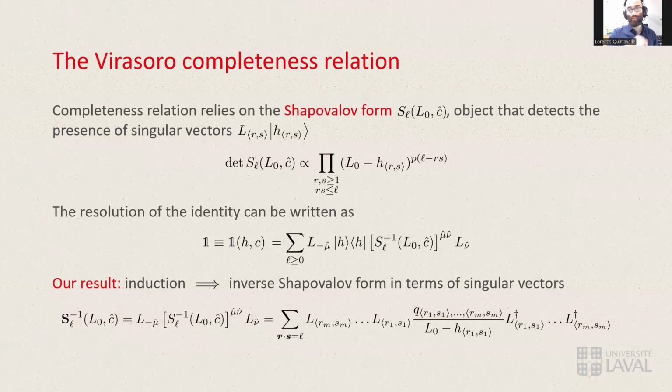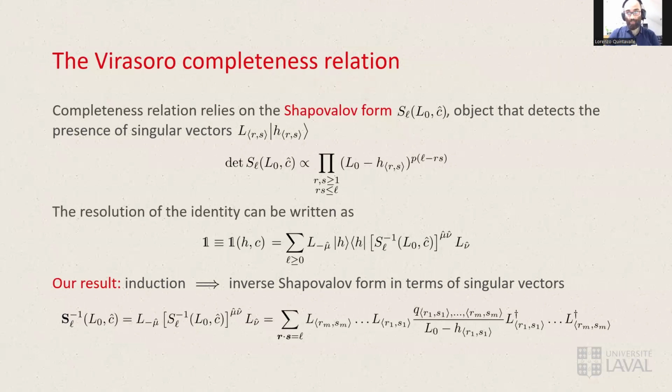It can be done in the way presented in the middle of the slide, in terms of this inverse Shapovalov form contracted with products of the generators. So these new indices represent partitions of integers, actually. So it represents more generators all at once, a product of generators.